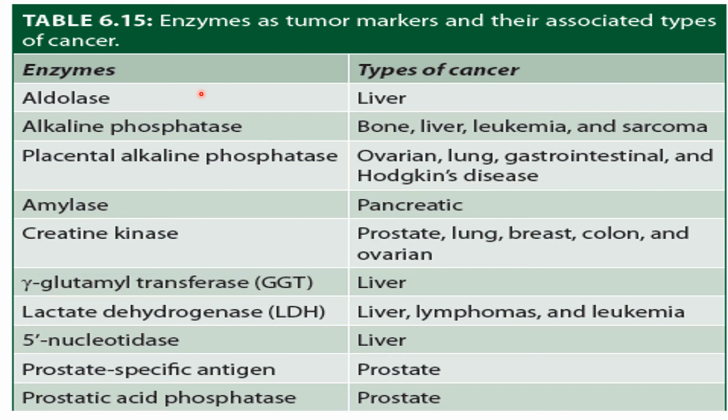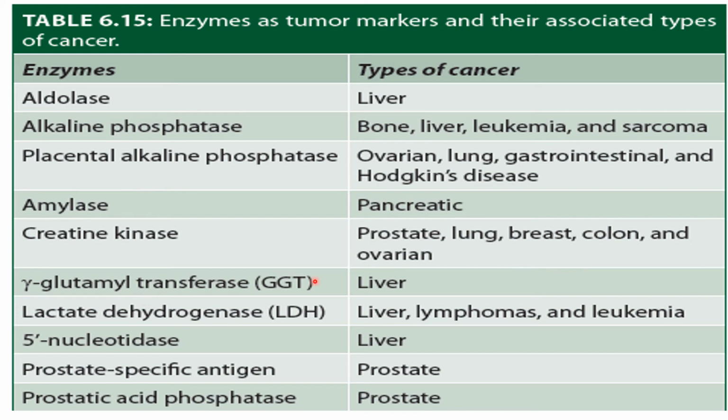This is the slide showing enzymes as tumor markers. Aldolase, liver cancer may be there. Alkaline phosphatase, bone cancer, liver cancer or sarcoma may be there. Placental alkaline phosphatase is also a tumor marker and can be increased in lung cancer or gastrointestinal cancer and Hodgkin's disease. Amylase in pancreatic cancer, creatine kinase in other cancers like prostate, lung, breast, colon and ovaries.